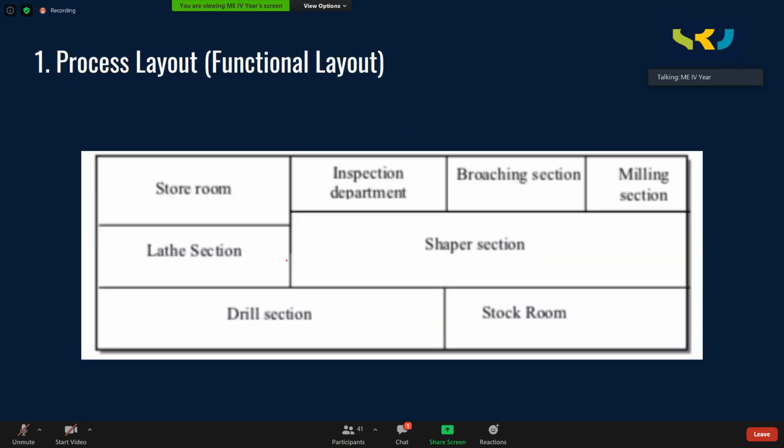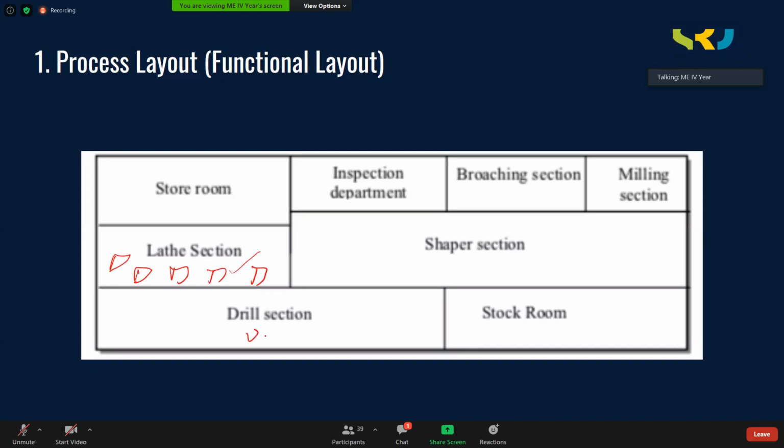This is the process layout. I think I even discussed it several times in the previous classes. In process layout, we group similar machines in one cell. Let us assume that there is a lathe section. In this lathe section, you will have several lathe machines. These are all the lathe machines grouped at one location. We call that a lathe section.